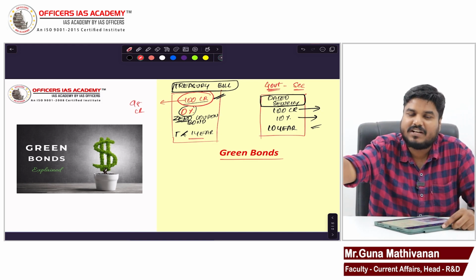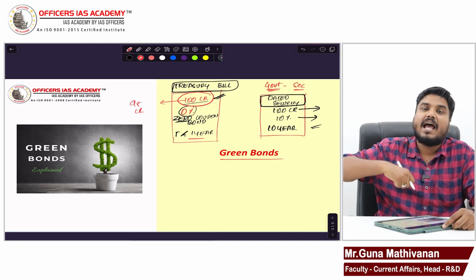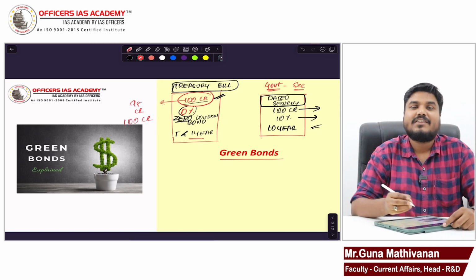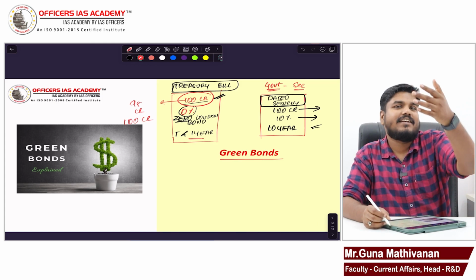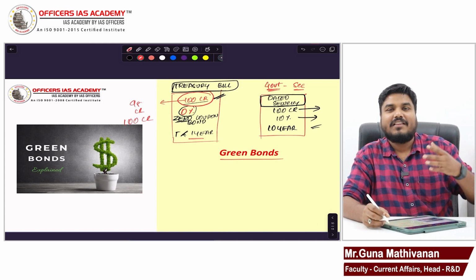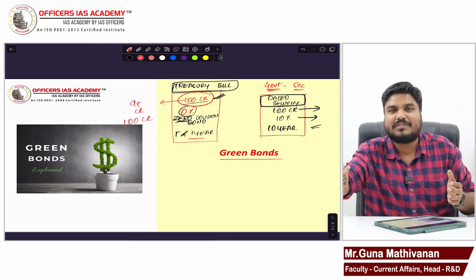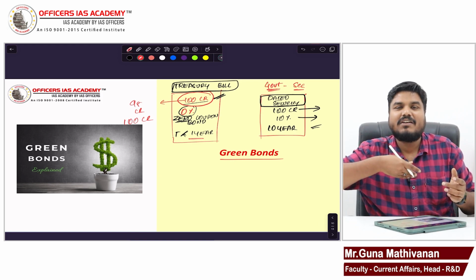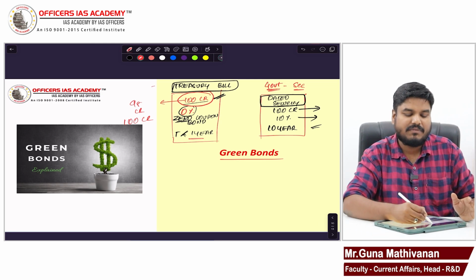So John buys for 98 crores. After 1 year, when he gives the bond back, I will give John the entire 100 crores. So John will buy for a discounted price, and after 1 year, he gets the entire face value. The face value is 100 crores, but John gets it for 98 crores. So after 1 year, when John gives the bond back, John will receive 100 crores. So 2 crores profit. This is how treasury bill works.